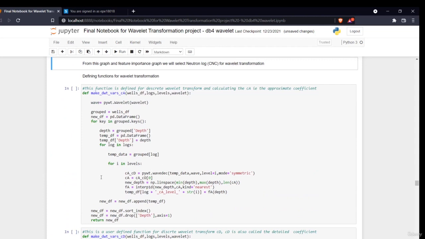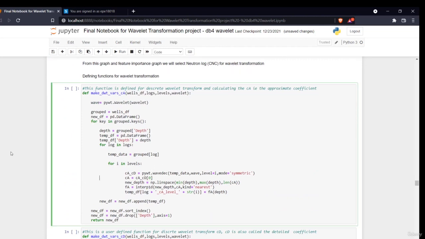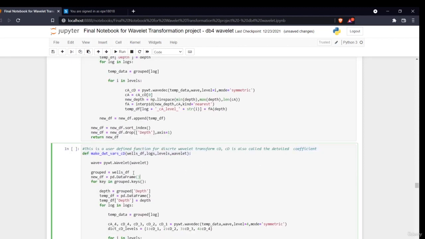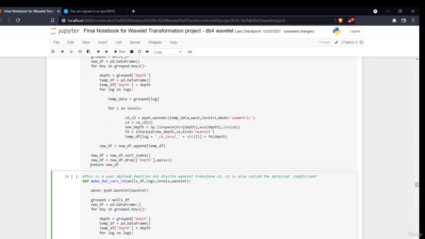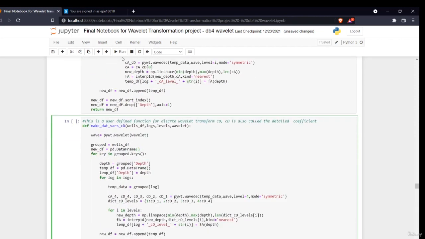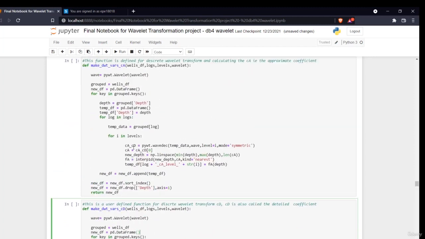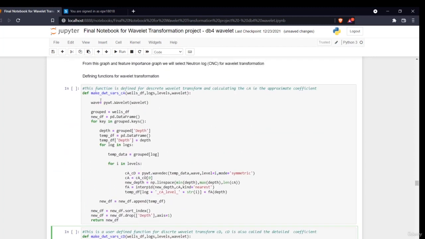So now the next thing that comes is the wavelet transformation function. I have created a function which will basically do the wavelet transformation for you. Earlier in the introduction part, I told you that you don't need to mug up the mathematics part. Python will do it for you. As I said, there are two coefficients: one is the approximate coefficient, and another one is the detailed coefficients. We have written two different functions. Basically they are approximately the same, with only some changes for CA and CD for the different coefficients. So the very first thing, I have defined a function make_dwt_vars_CA.